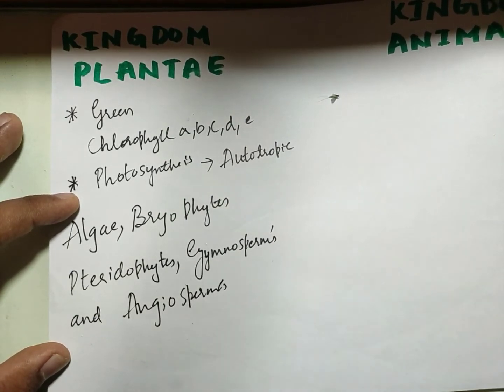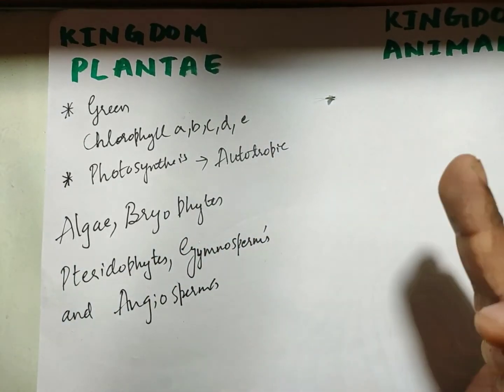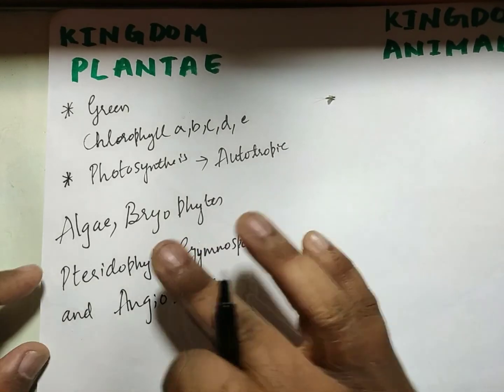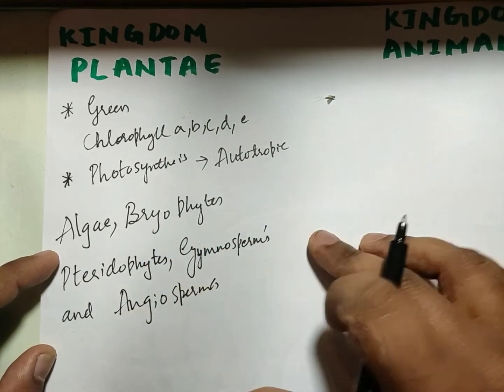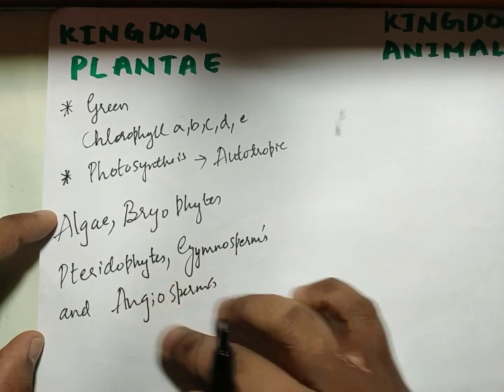So these are the different groups of the plants. That is, when we see the hierarchy or the complexity, we can go in this particular manner. This is the lower group of the plants and this is the highest group of the plants.